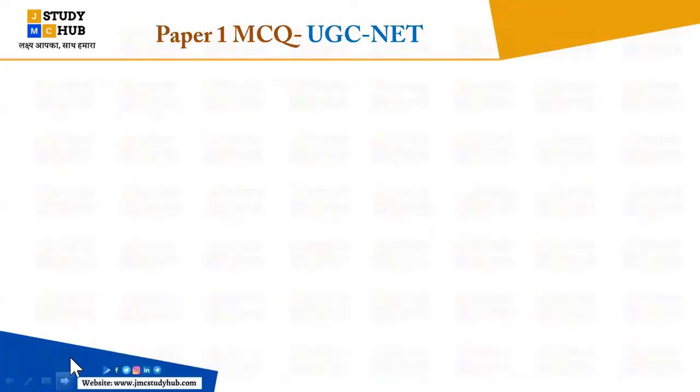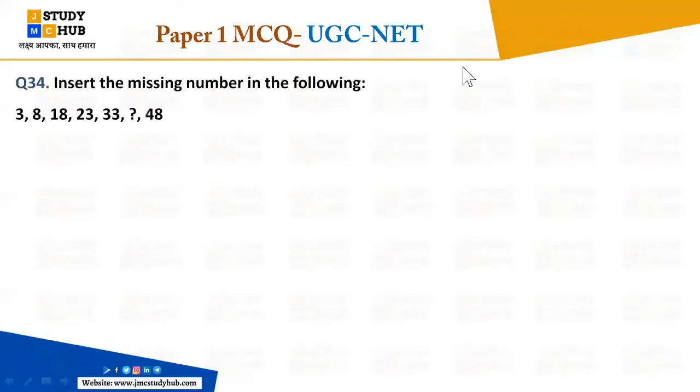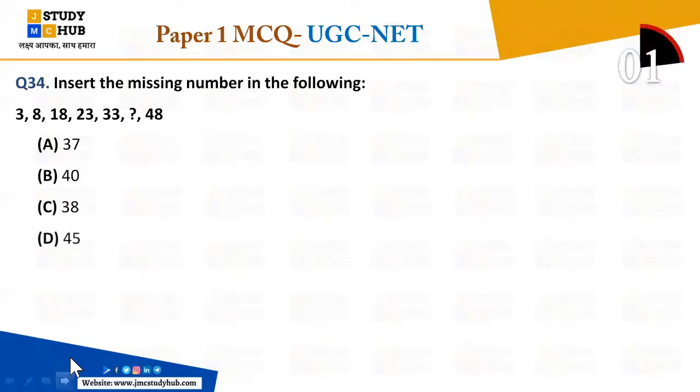very good. So now the next question is about reasoning. Insert the missing number in the following. Everybody answer before going to the options. बिना options के आप लोग जल्दी से बताएंगे what will be the right answer. Insert the missing number in the following. What will be the answer? The options are A, 37, B, 48, C, 38, and D, 45. Okay, so you have to find the missing number, Pushpanjali, not the next number, right? Not the next number, you have to find the missing number.